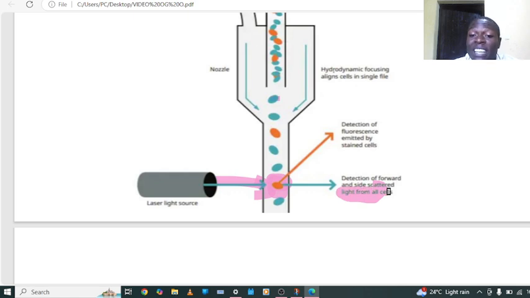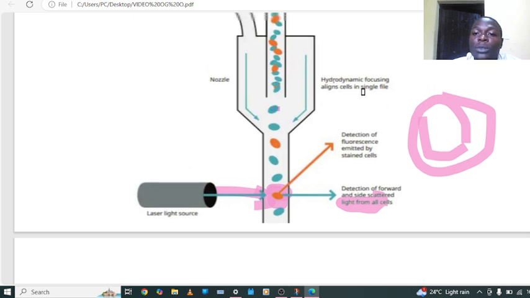You know that lymphocytes are 12 to 14 micrometers, so the size of this lymphocyte is going to be measured by using flow cytometry.